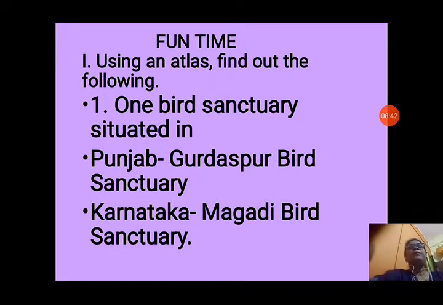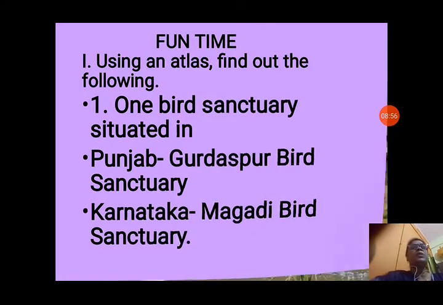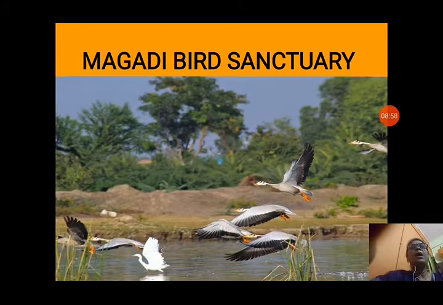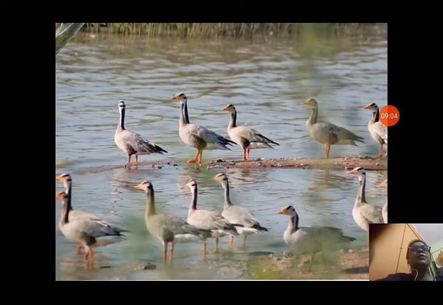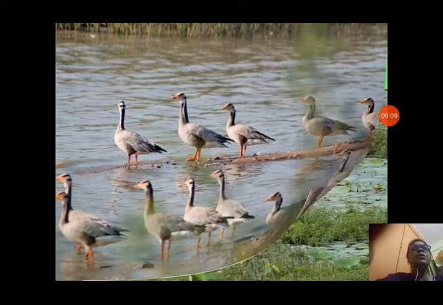Now fun time. Using an atlas, find out the following. One bird sanctuary situated in Punjab, that is Gurdaspur Bird Sanctuary, and one bird sanctuary in Karnataka, Magadi Bird Sanctuary. Let us see the pictures of these bird sanctuaries. In Magadi Bird Sanctuary, you can see many different types of birds. Now the next picture is showing the beautiful birds present in that bird sanctuary.